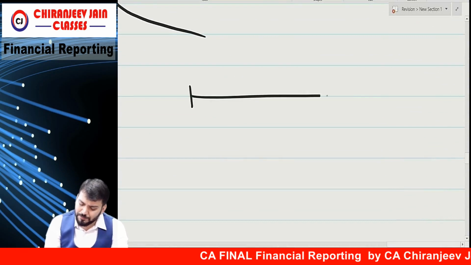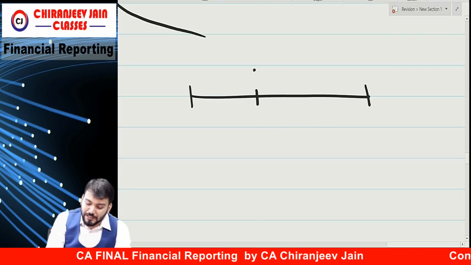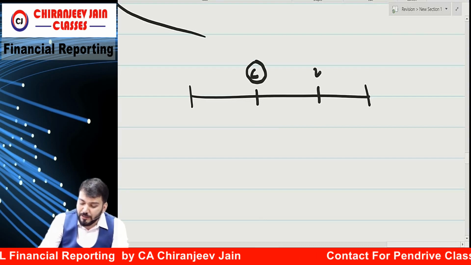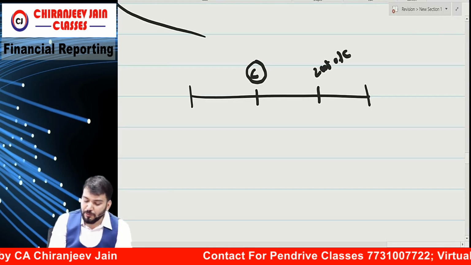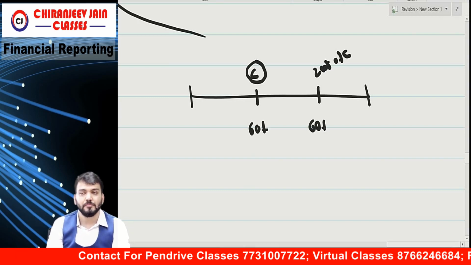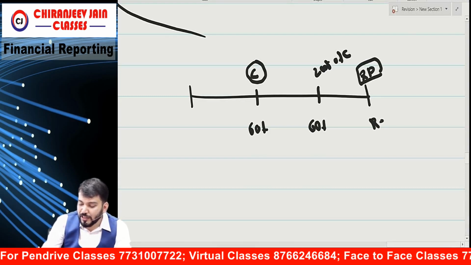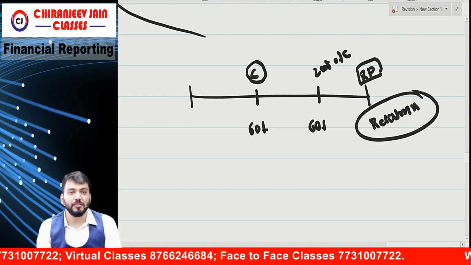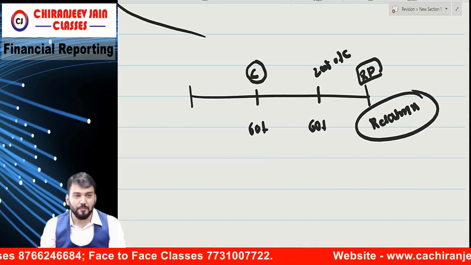One more point, everyone. Suppose at one point we obtain control over one entity, and at another point of time there was loss of control. Means we sold entire shares. We purchased 60%, then we sold 60%. It means on the reporting date, there was no relationship. Understood? On the reporting date, there is no subsidiary. Control lost. Have you understood?